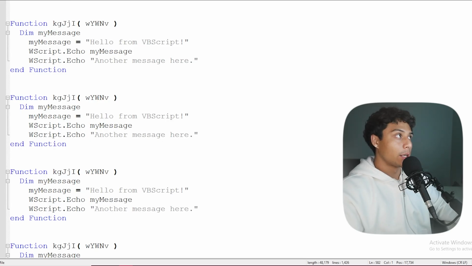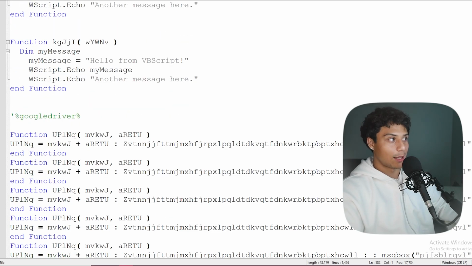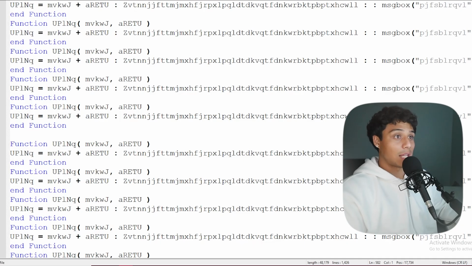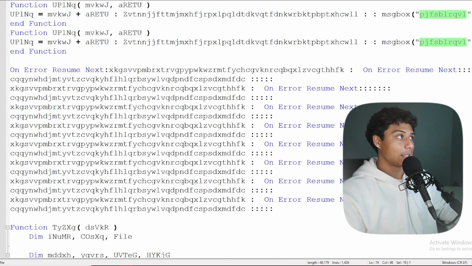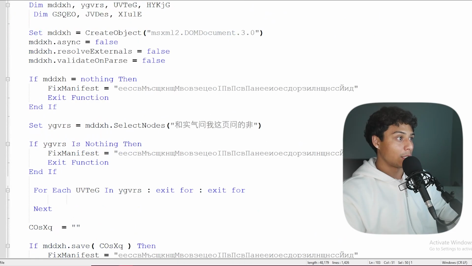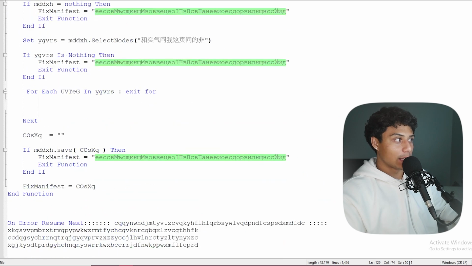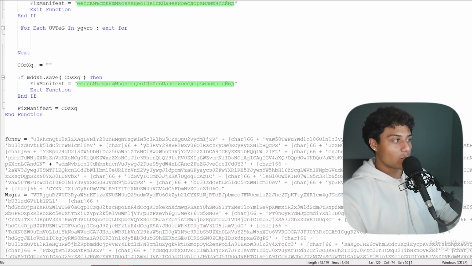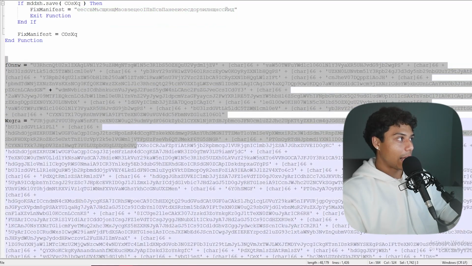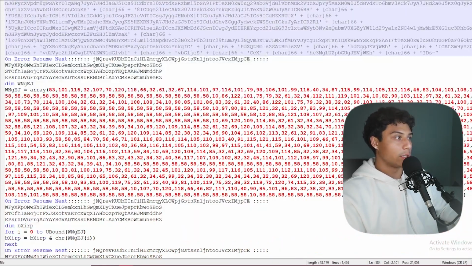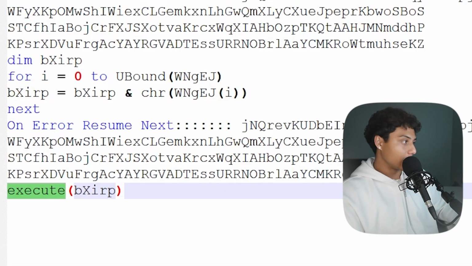But let's get into the malware. Let's take a look at the VBS, the first malware script that's getting ran. It looks like junk. There's a lot of hello messages, a lot of stuff that's obfuscated that does not make any sense. A lot of these random strings. We've got Chinese characters, Russian characters. A lot of this seems like it's really not doing anything. But there is one section here in the middle that actually looks a bit different. We can see different characters, but we do see they have an execute command down here, which is going to execute or evaluate or run code.